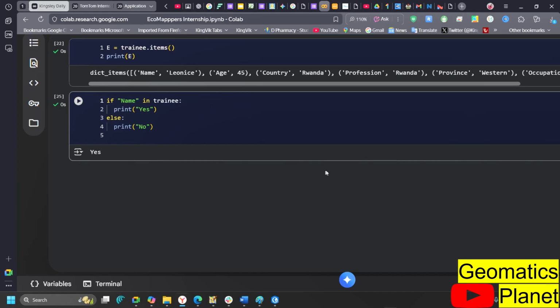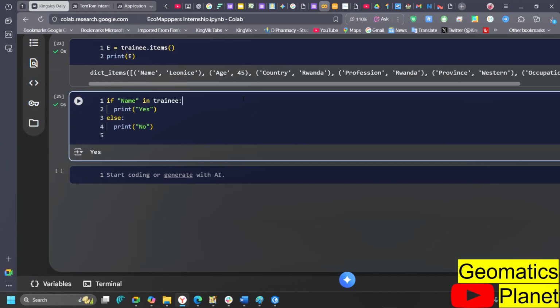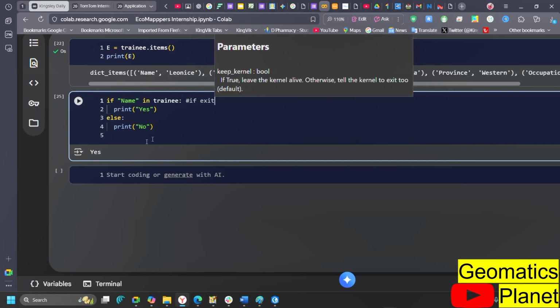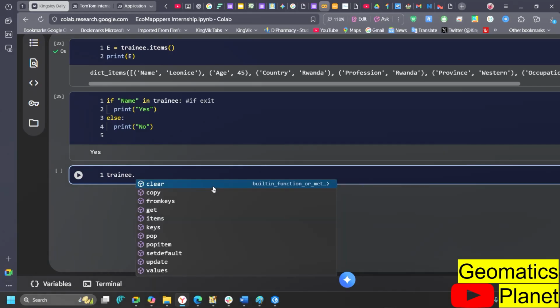So what I mean is, if you look here, this one is to check if a key exists. If you want to check if it exists, use this. But when I want to replace a particular item, what I need to do is call the trainee, which we are using, and in that trainee I am going to replace.